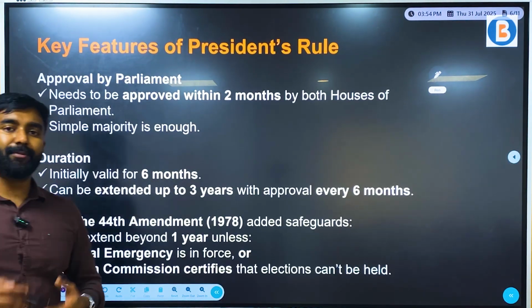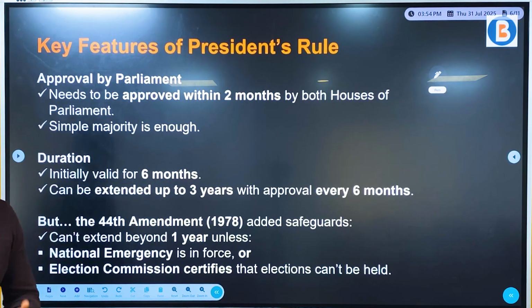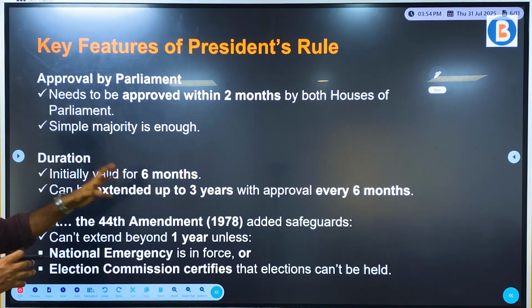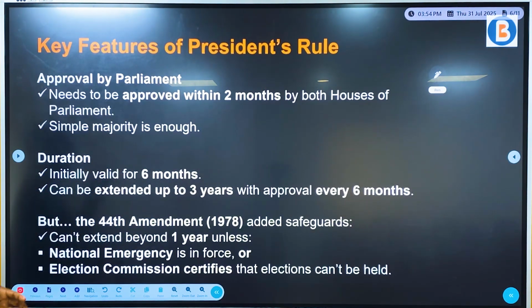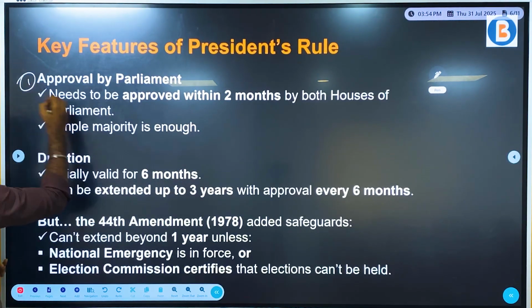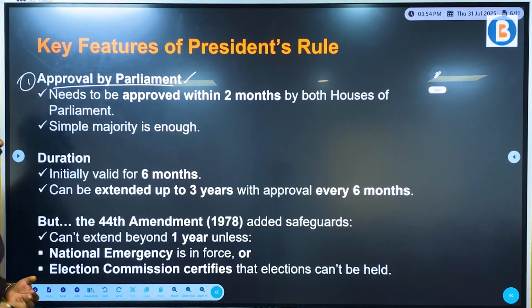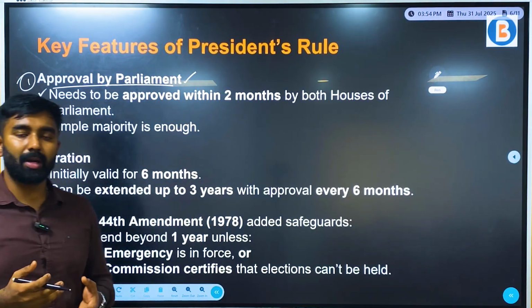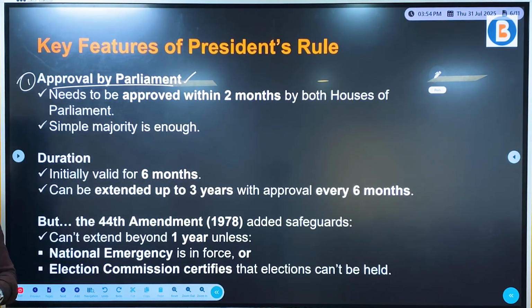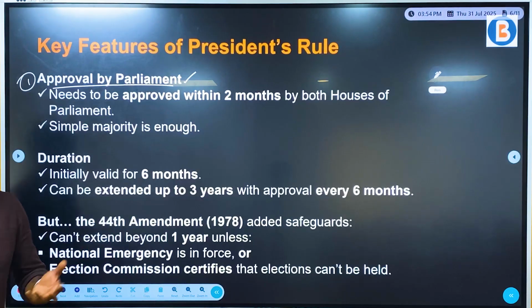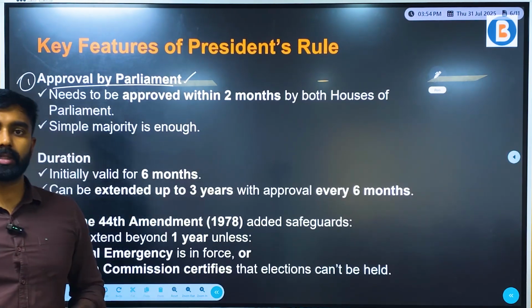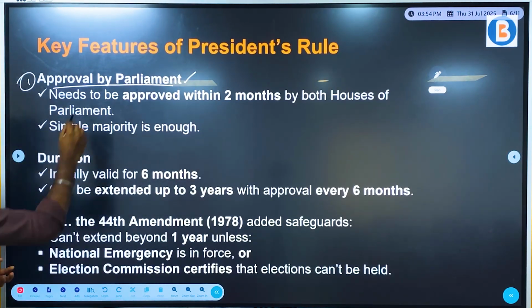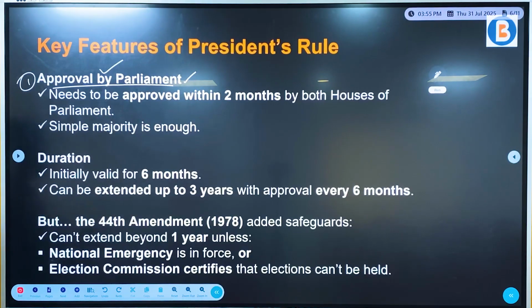Now, what are the key features of President's rule? As in, what happens during President's rule, and the process of how it is imposed. First is the approval. The President does not have the right to directly announce that President's rule will be imposed in a particular state. First and foremost, he needs the approval of the parliament.